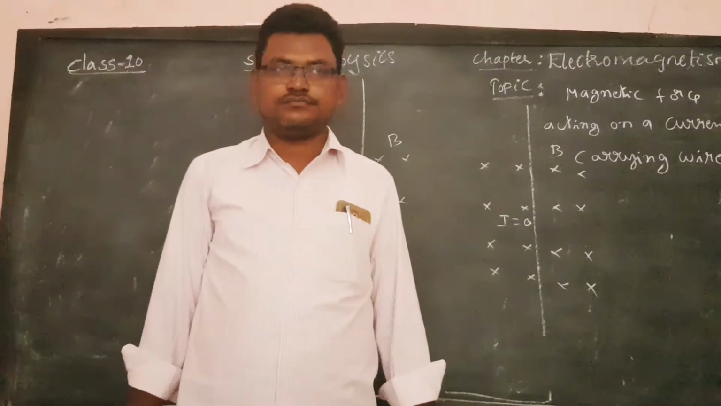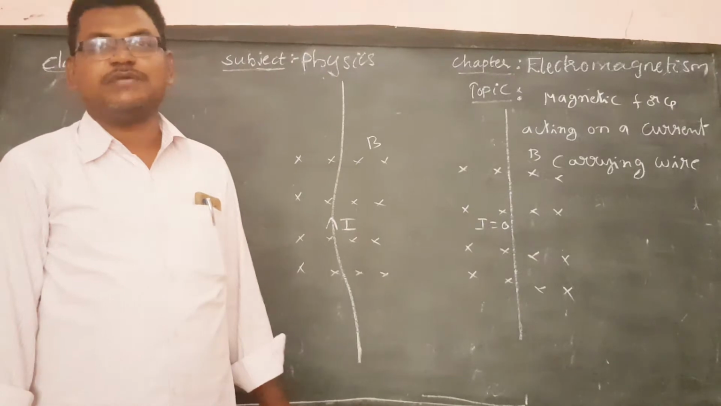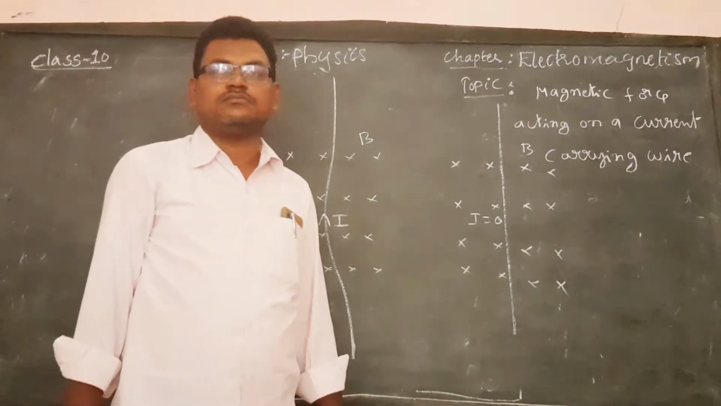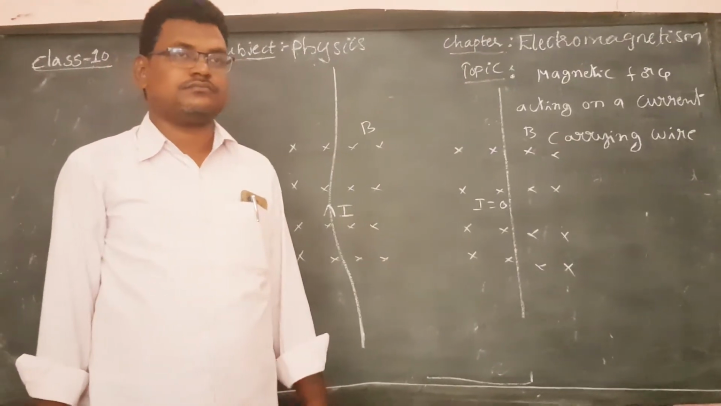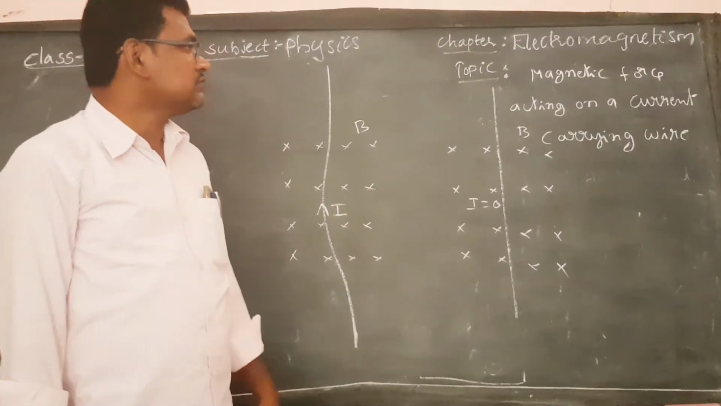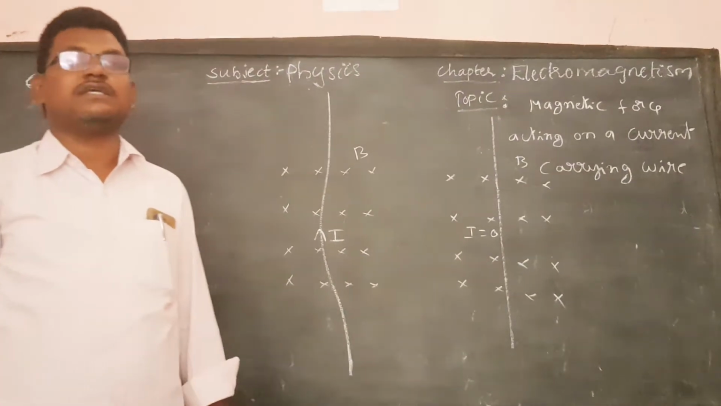In the previous class, we discussed the time period of a charged particle in the presence of a perpendicular magnetic field. Now let's see what the magnetic force acting on a current carrying wire is.